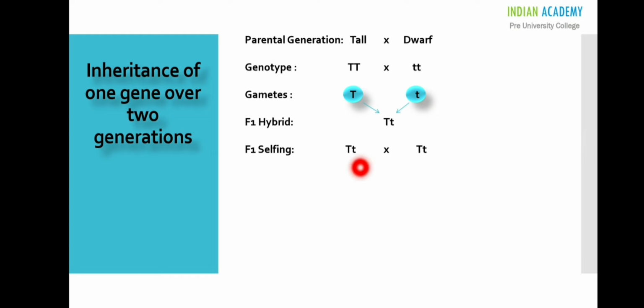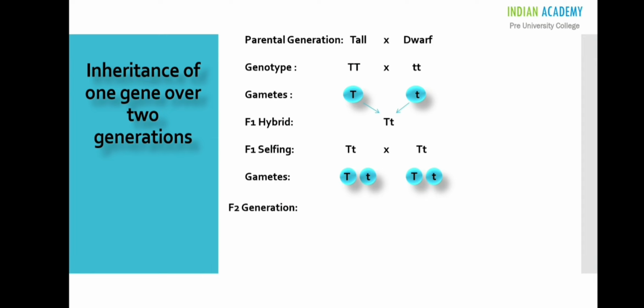Here also, the allelic pair in the parental gene segregates during gamete formation, so that the gamete receives any one allele out of two. Here both the alleles are retained in the gamete because they are dissimilar.